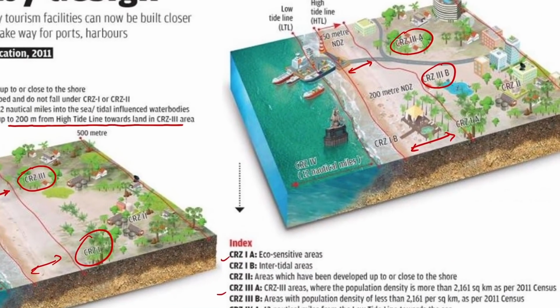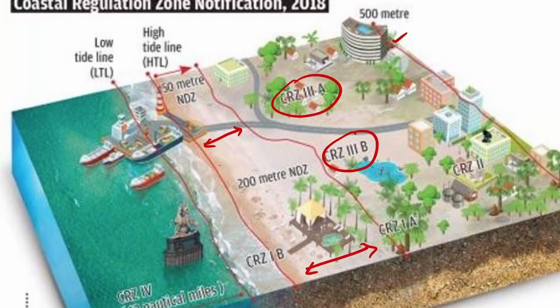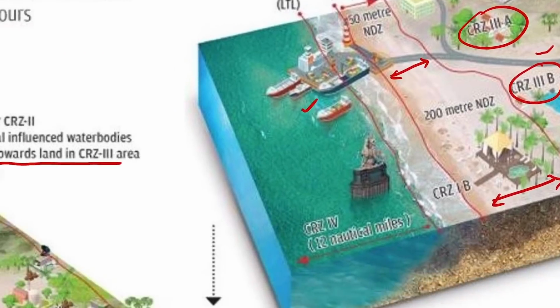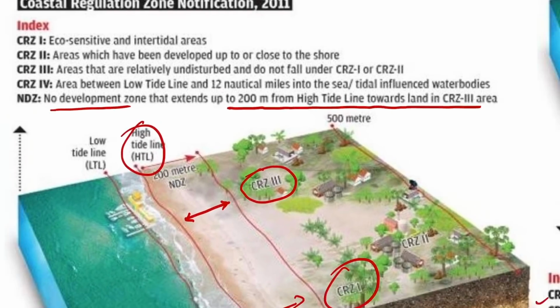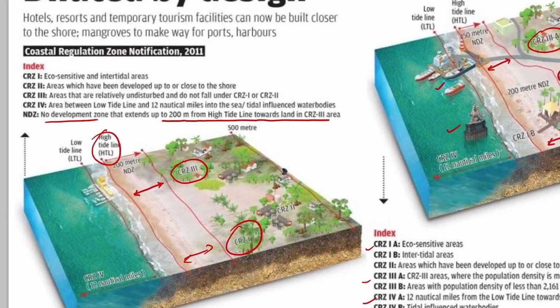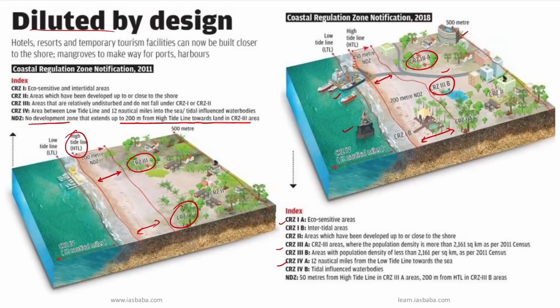And you can see lot of developments which are taking place near the coastal areas. So you can see buildings here, you can see the road activity, right? You can see the road construction, port construction, and even the defense related construction. However, earlier the CRZ notification 2011 had prohibited all those things. So do read and revise about the new notification and know what activities are prohibited and what activities are allowed, because I am expecting a question on those lines.